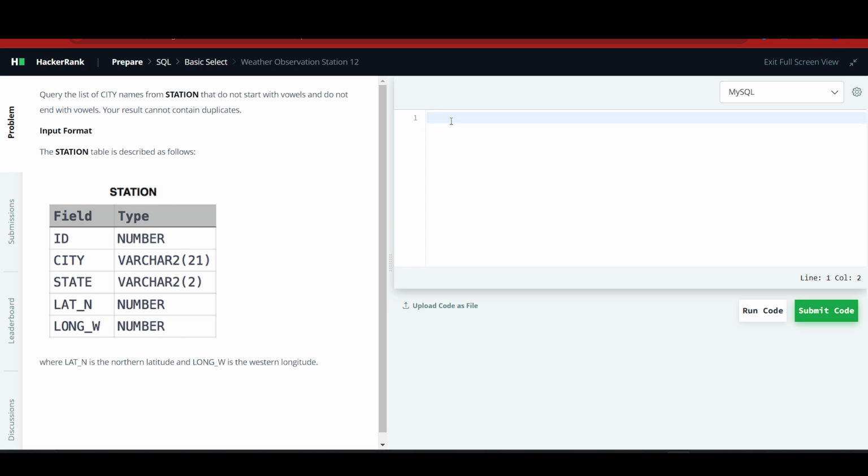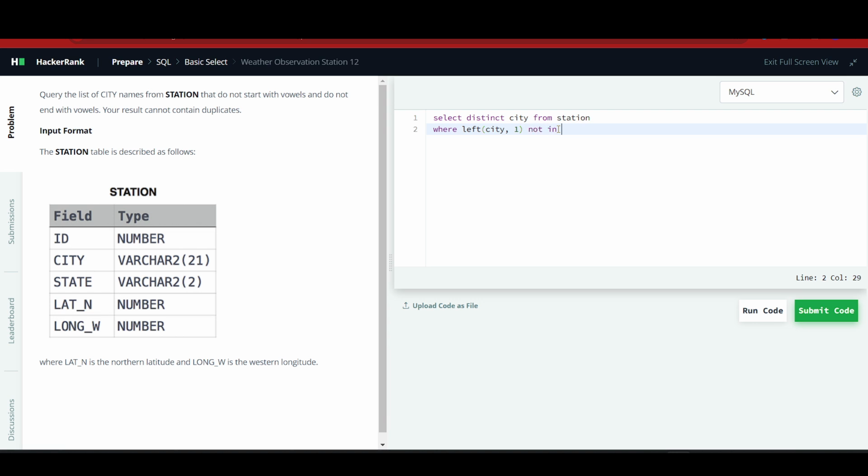So here we will write select, select distinct city from station where the first character of city does not start with vowels and does not end with vowels.